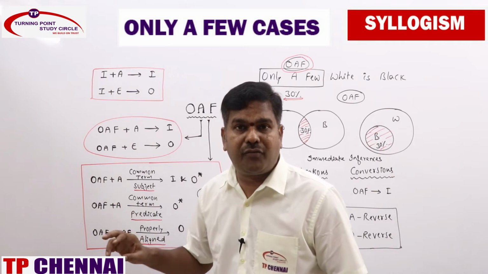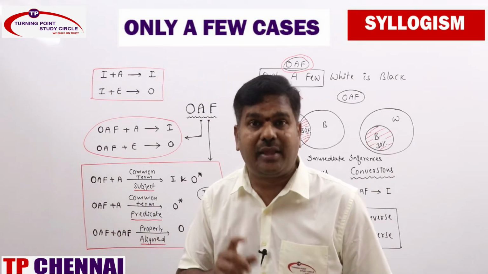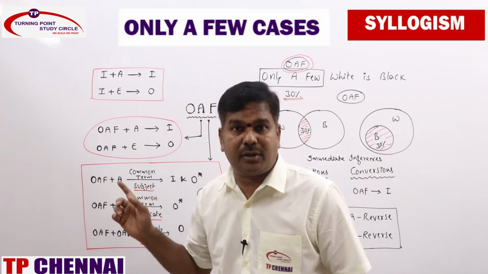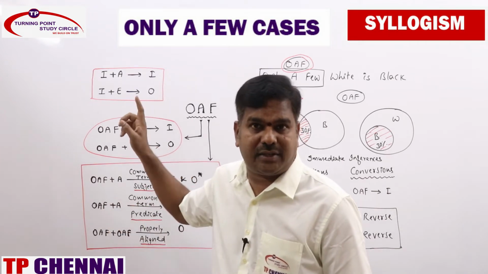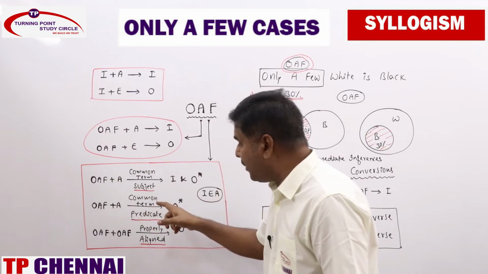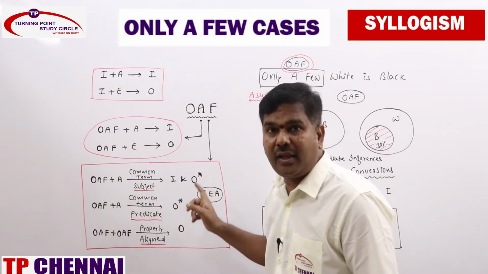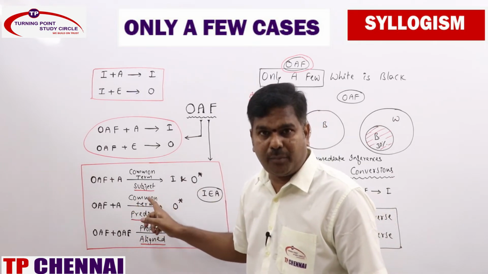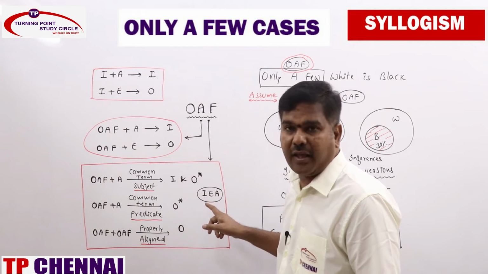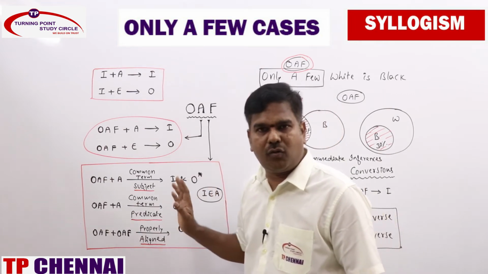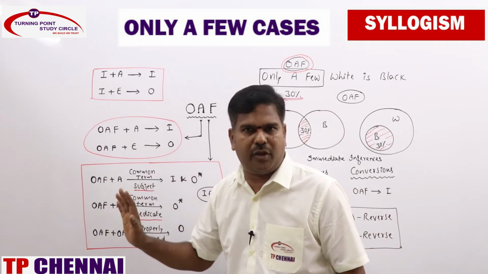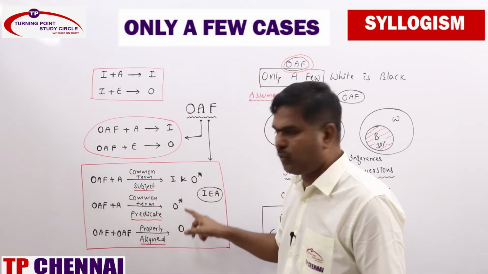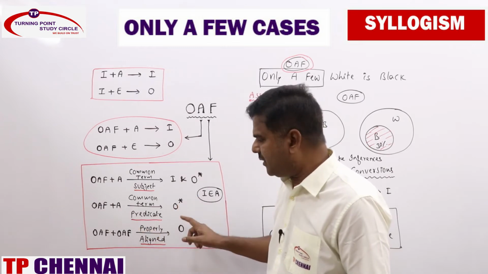And another one, only a few and A statements, common term as predicate. You will never get a conclusion based on 6 rules whenever it is I and A statements. But here we will be getting O star. Always remember, you need to make a proper alignment based on the IEA rule. That means you need to convert only a few into only a few, not A statement. After making proper alignment, you need to apply these rules.